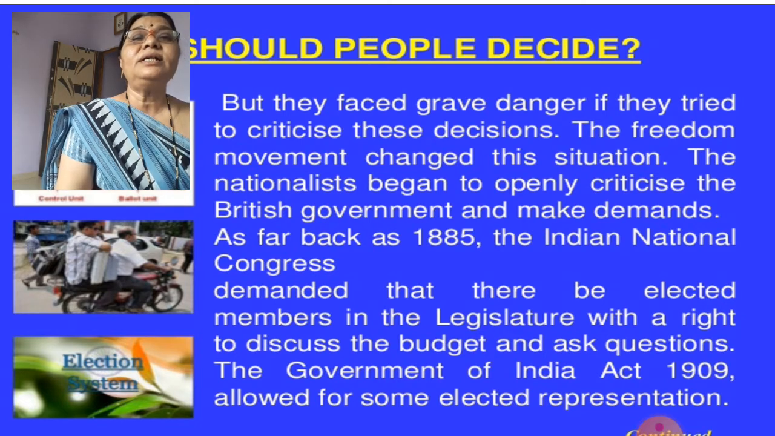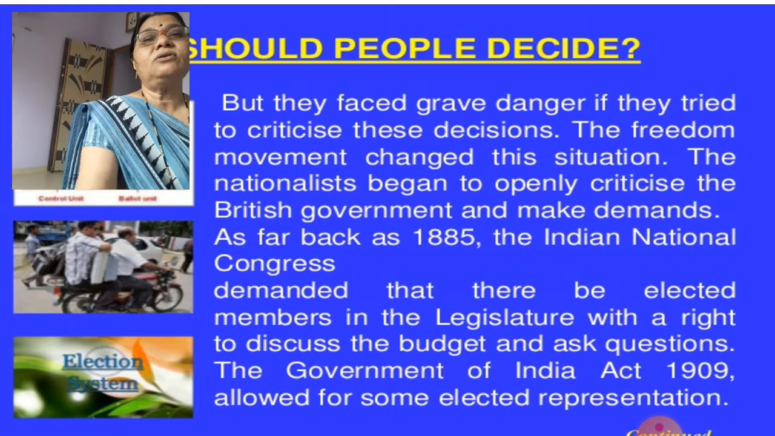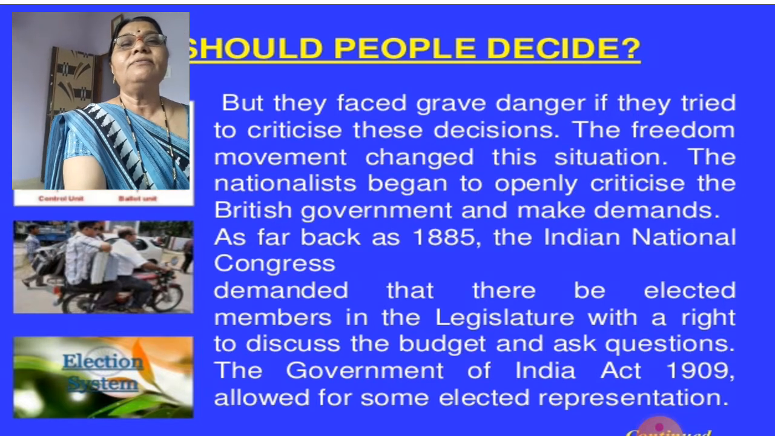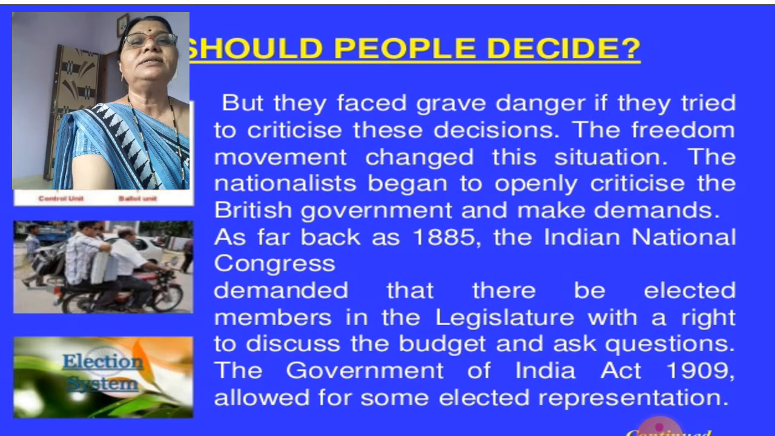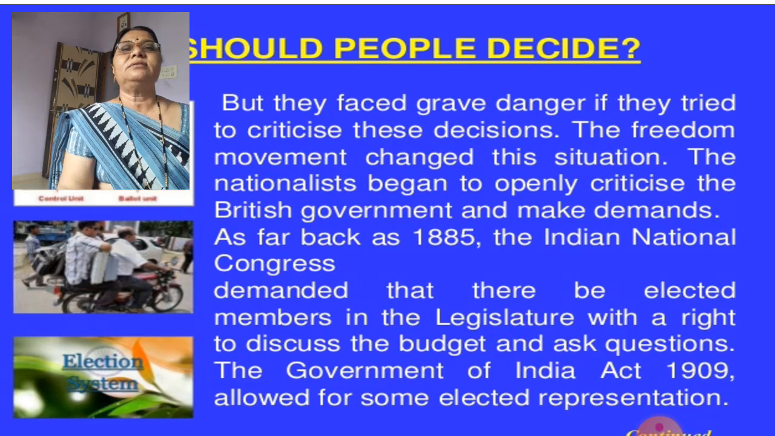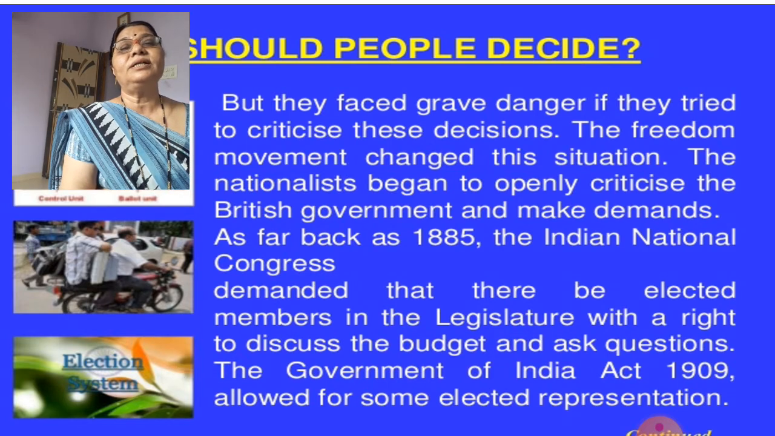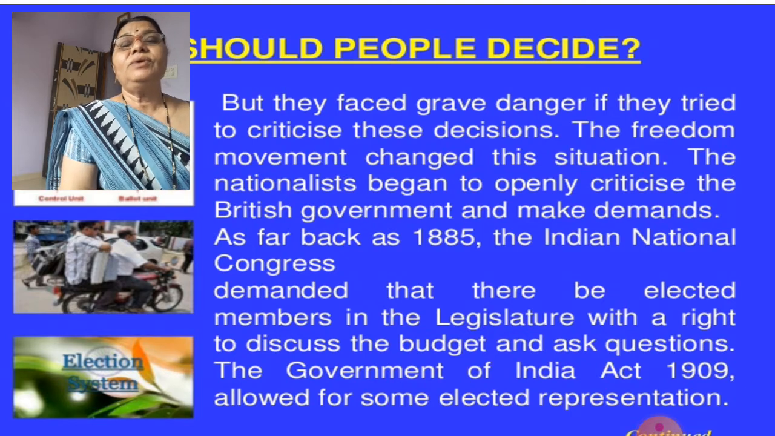If Indians tried to criticize the government, what happened then? The freedom movement changed this situation. The nationalists began to openly criticize the British; they had such daring that they were openly criticizing. As early as 1885, the Indian National Congress demanded that there be elected members in the legislature with the right to discuss the budget and ask questions.